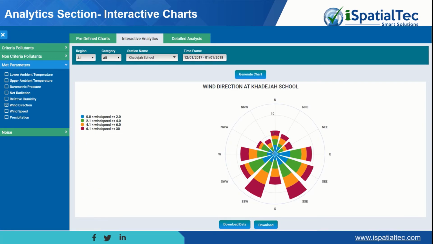Here you can see the met parameters. There are different met parameters of the selected stations, as well as you can see the wind direction and also the wind speed based on different kinds of details for the selected station. And there is a time frame you can also select. Based on that, the data will be displayed. For each report, we have given download options.